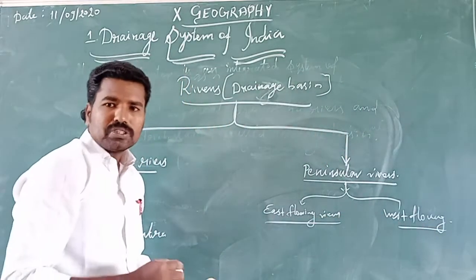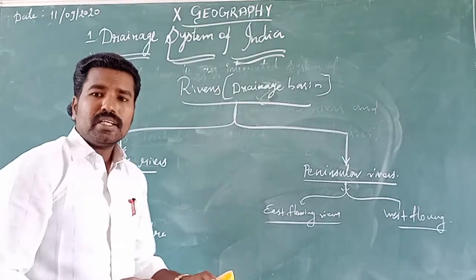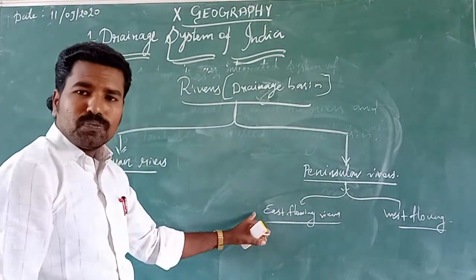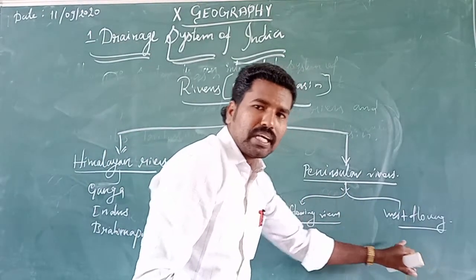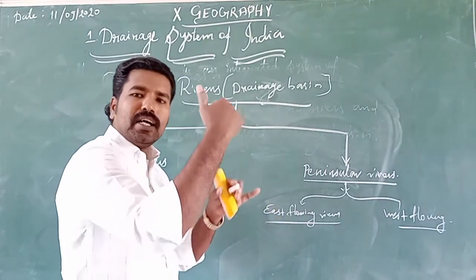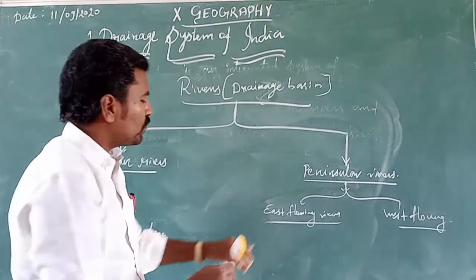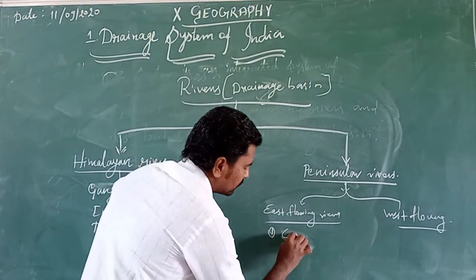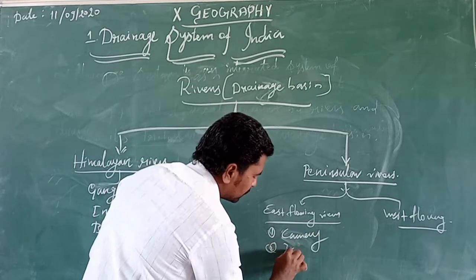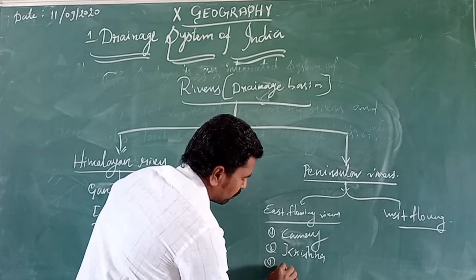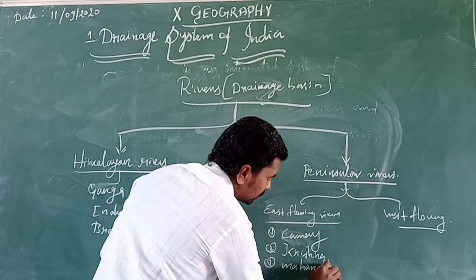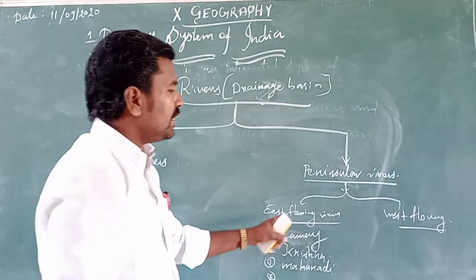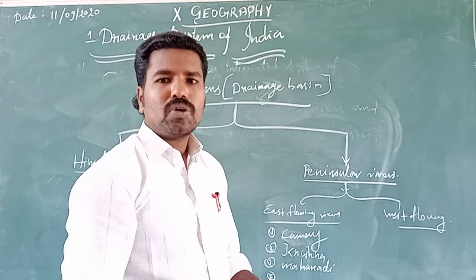Usually the east flowing rivers originate from the west and drain into the east. The major east flowing rivers are Kaveri, Krishna, Mahanadi and Godavari. And there are four major west flowing rivers.